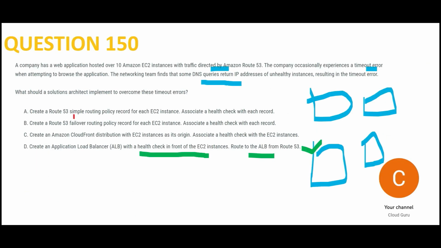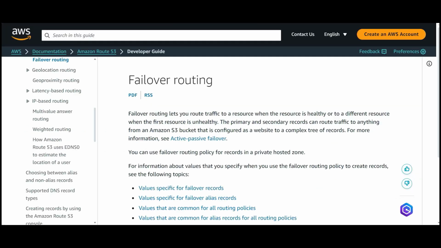So we cannot make use of simple routing policy here. So this is wrong for us. See, failover routing means whenever the failure happens, the routing happens to unhealthy instances, and then this guy says, hey boss, I'm sick. Then it says, okay, since I am failover routing, let me route it to another instance. Then it again routes it to another instance. That guy is again saying, boss, I am sick, don't come here. Then again failover routing says, okay, what about you? The other guy says, hey, I am not sick, I can take this workload.